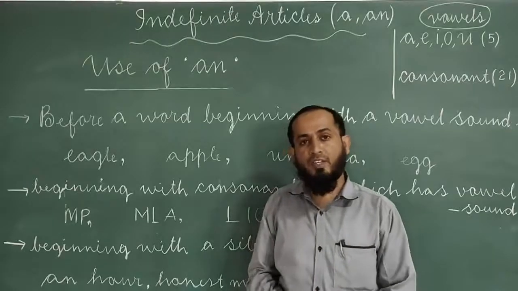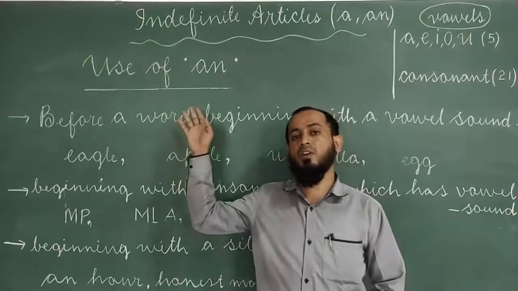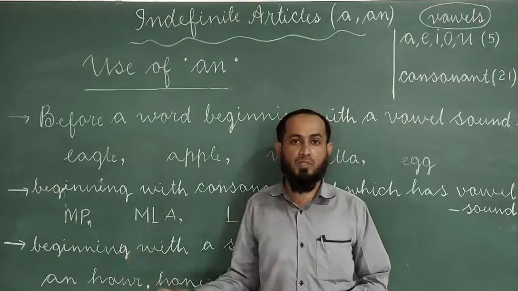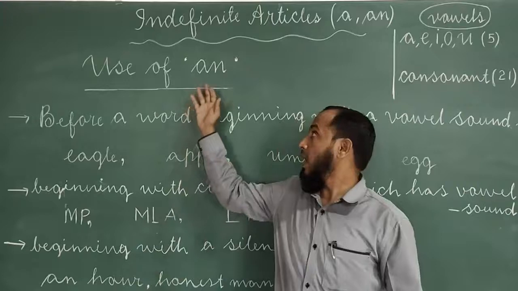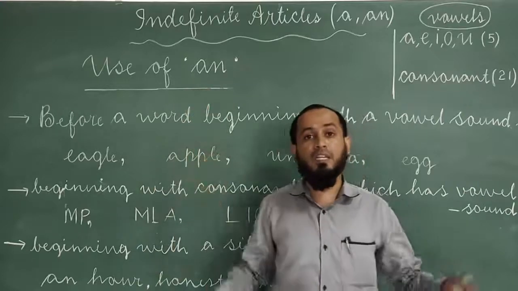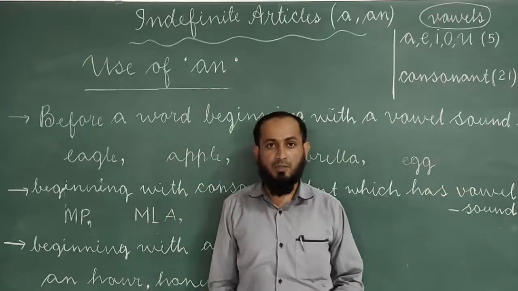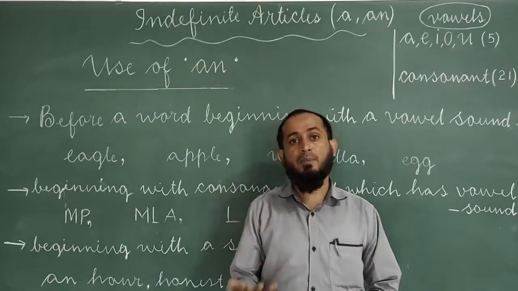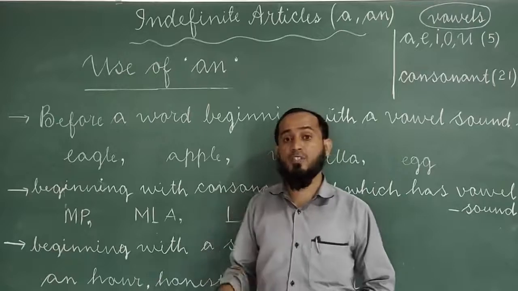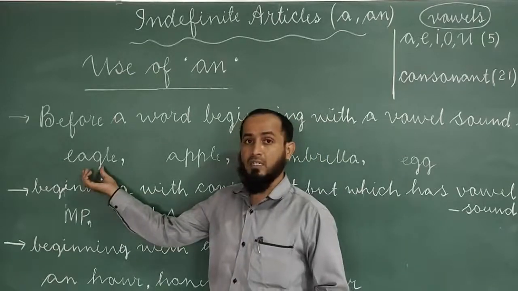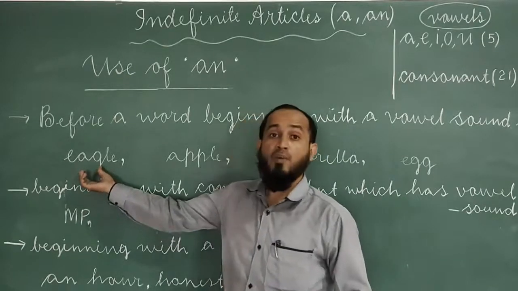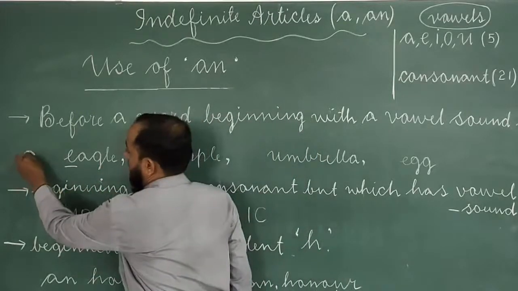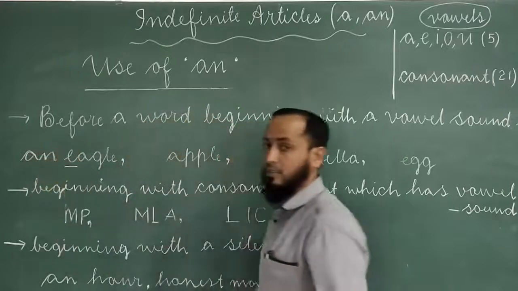After learning the use of a, now let us learn the use of an. Where we have to use an, where an is used. Have a look at the board. An is used before a word beginning with a vowel sound. Here is the word eagle. This word gives a vowel sound, e. So that's why we have to use here an article.